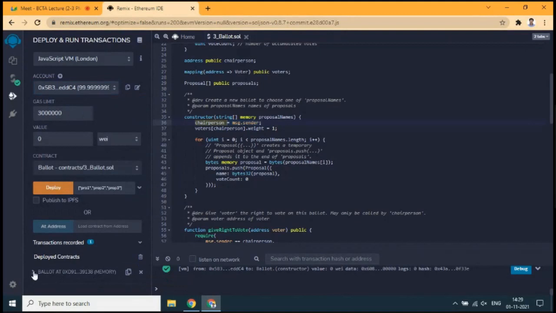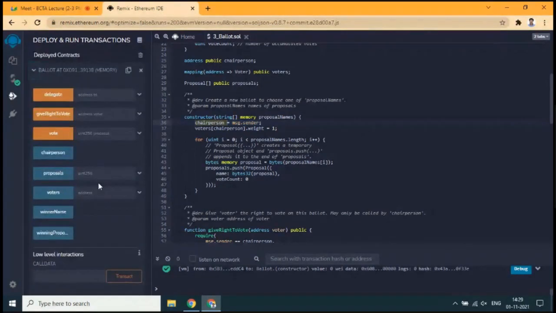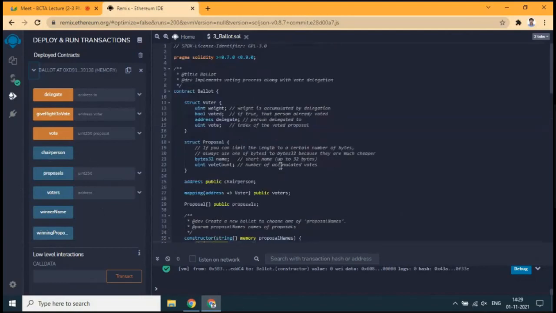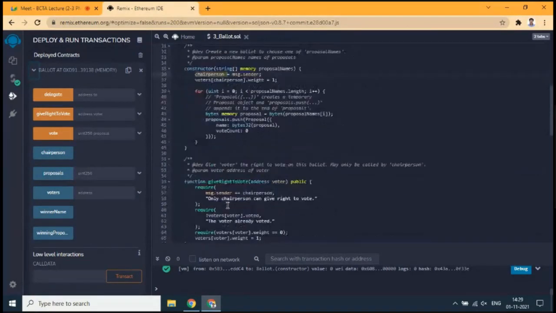Now, if you click on this Ballot contract, you will find the other inputs like delegate, giveRightToVote, vote, chairperson, proposals, voters, winnerName, winningProposal. What are these things? These are the functions defined in the contract.